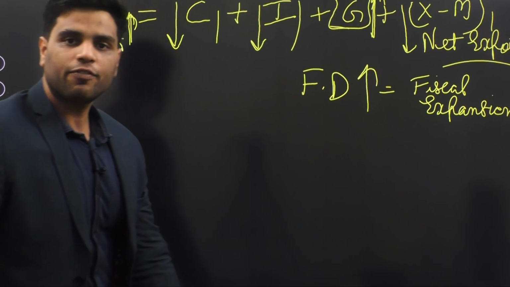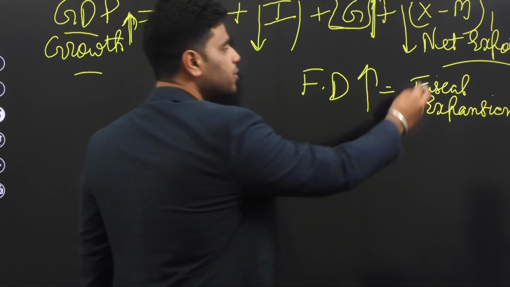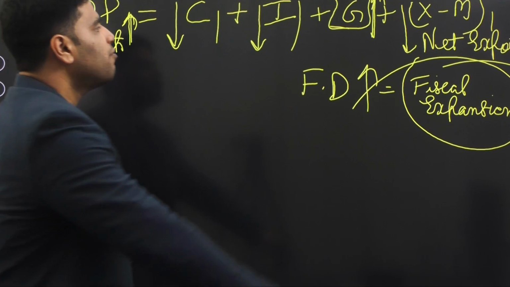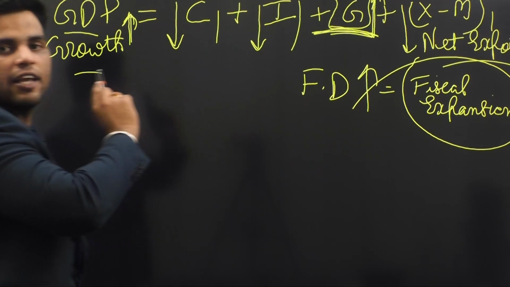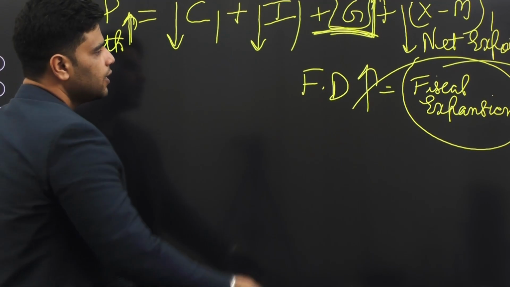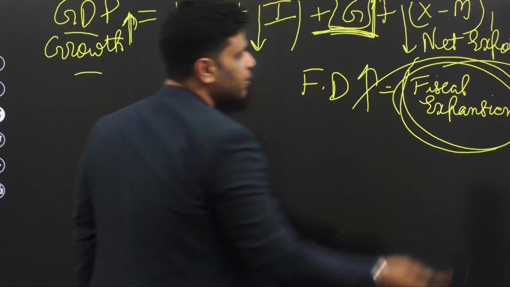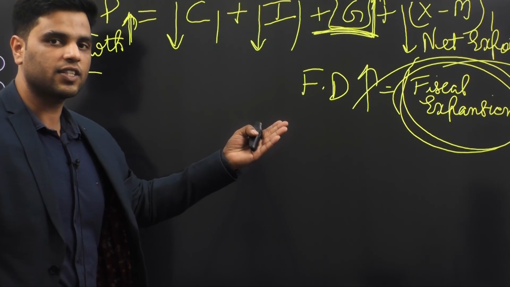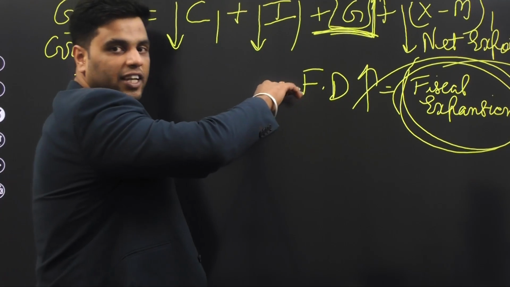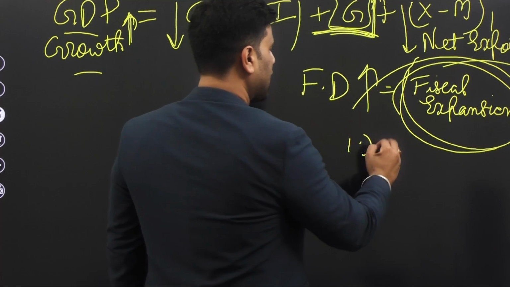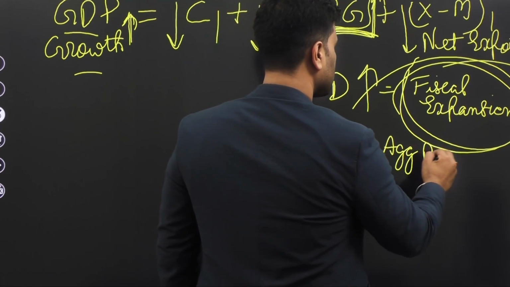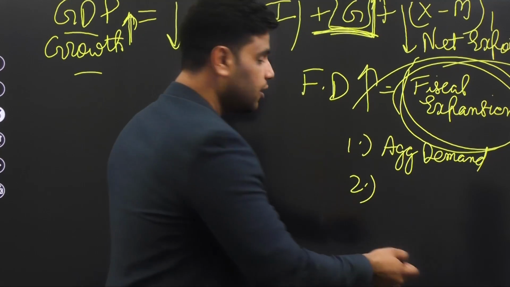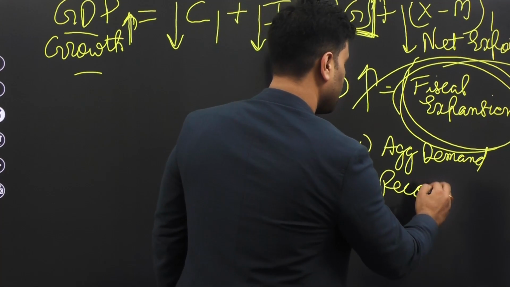So during times of recession, it is advised that government should follow this policy of fiscal expansion, because government is the only driver that is left to save the economy, right? So whenever there is a recession, government is advised for fiscal expansion. Why? Because when government expands fiscally, it increases aggregate demand levels. Economy starts to recover because demand levels are high.